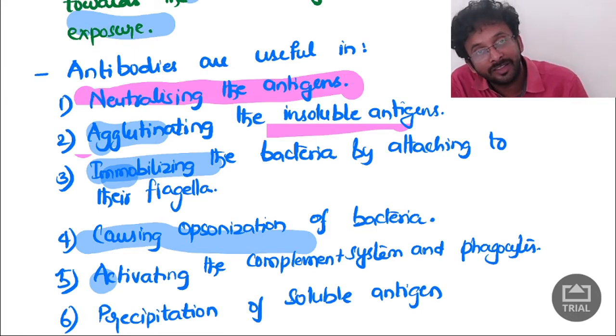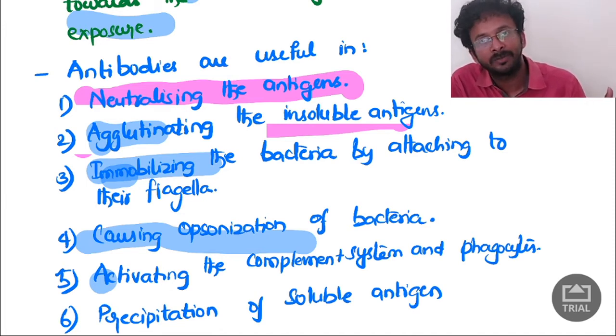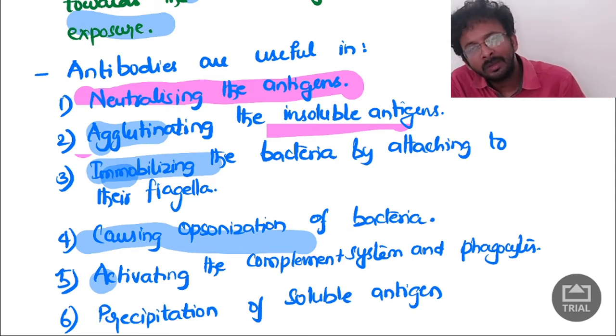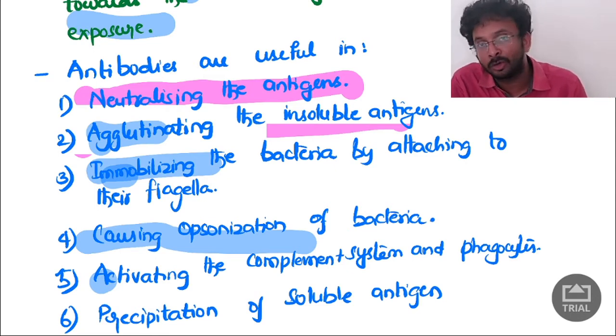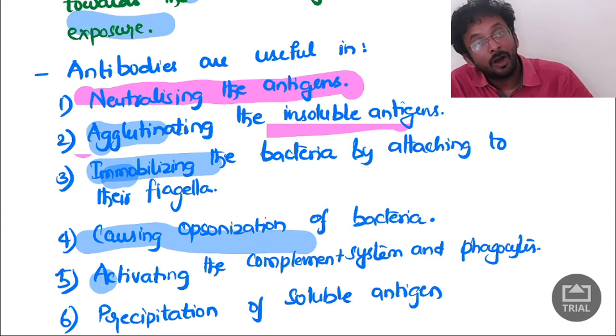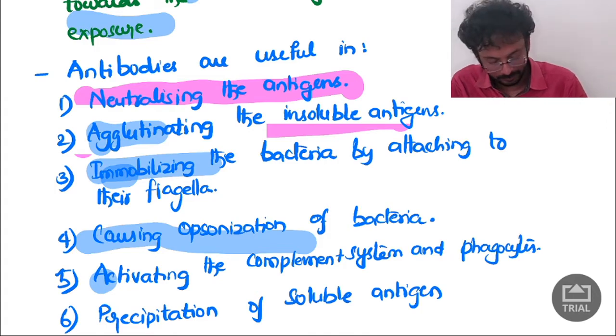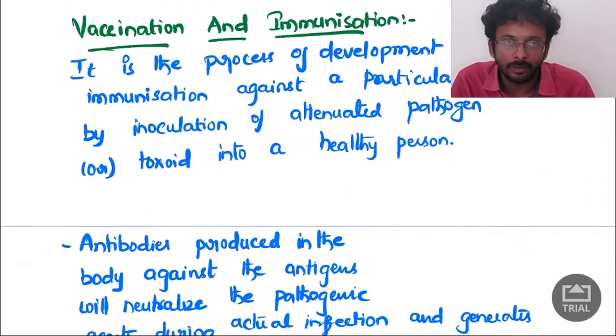Then the second line of defense takes responsibility, like interleukins, interferons, natural killer cells, polymorphonuclear leukocytes, and monocytes. After that, finally the third line of defense comes into action and kills the antigen, along with precipitation of soluble antigens.